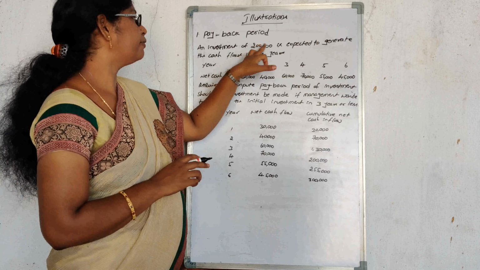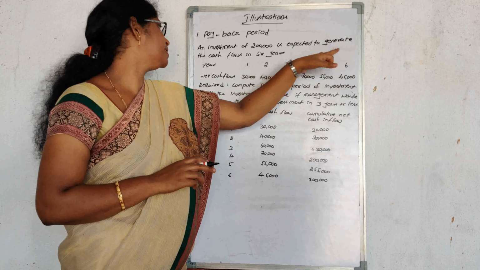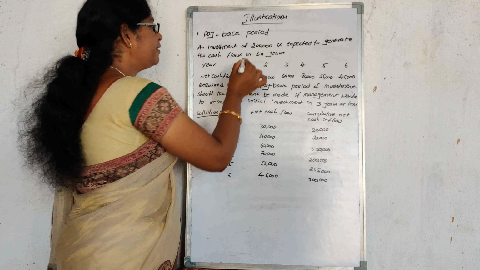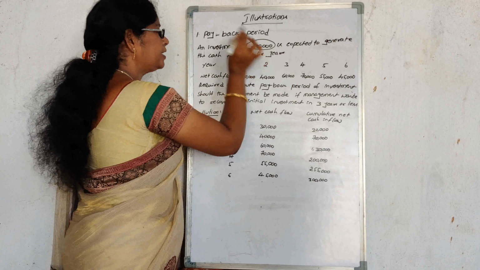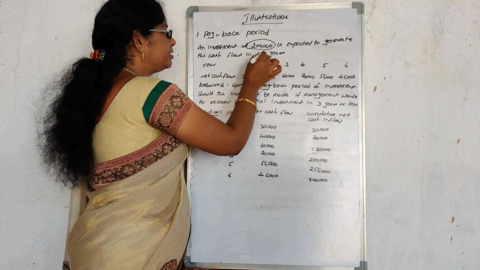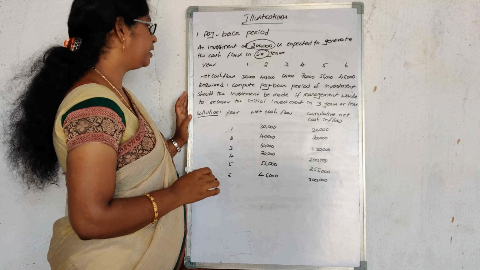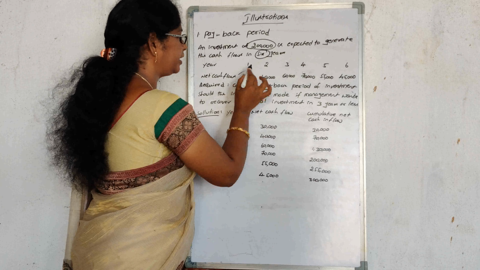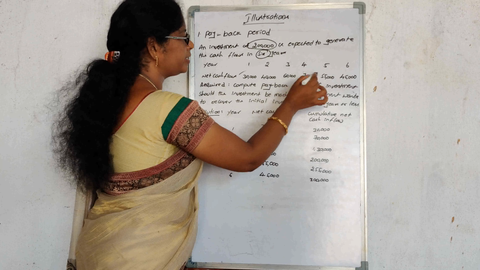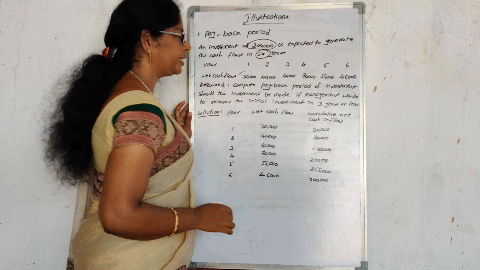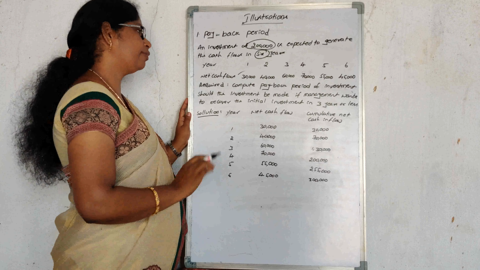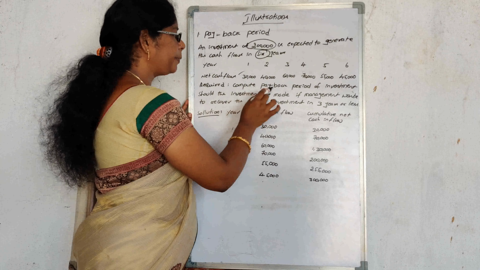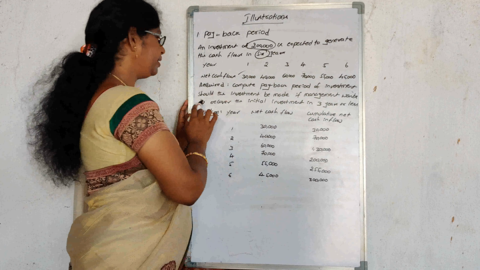An investment of 2 lakhs is expected to generate cash flows in 6 years. So the investment of the project is 2 lakhs. How many years? 6 years. Every year, from the first year to the 6th year, the cash inflows are 30,000, 40,000, 60,000, 70,000, 55,000 and 45,000.